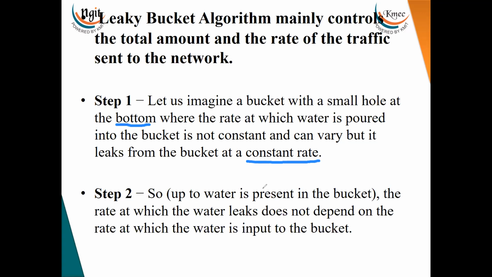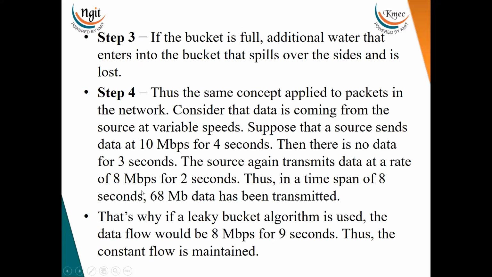In the next step, as long as water is present in the bucket, the rate at which it leaks does not depend on the rate at which water is input to the bucket, because it is a standard value. In step 3, if the bucket is full, additional water that enters the bucket spills over the sides and is lost.